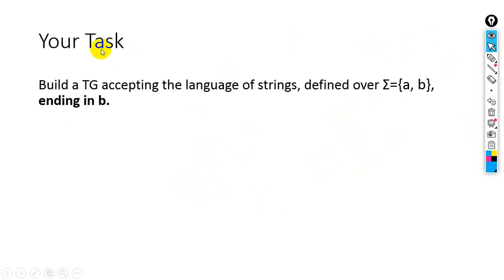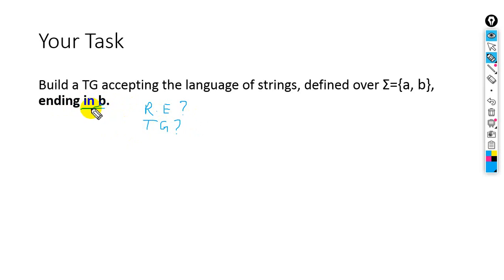Next example. This is your task. Build a TG accepting the language of strings defined over this alphabet ending in b. Make a regular expression and also a TG, we can say a transition graph, for this question. In the previous question, what we had was starting with b, and here you have ending with b. So the condition is changed.